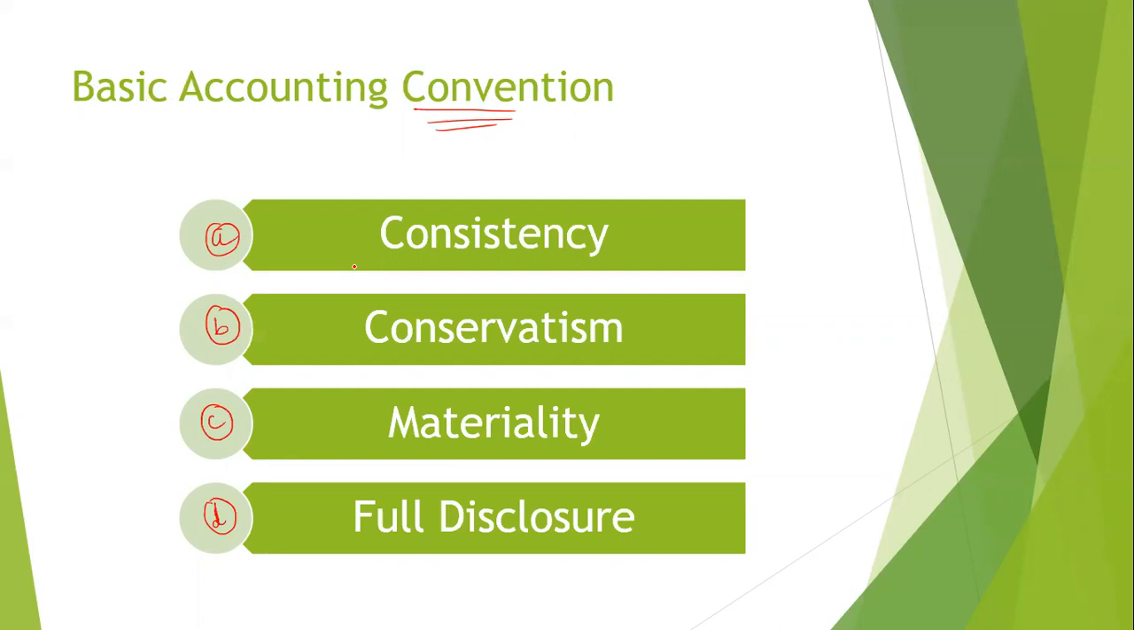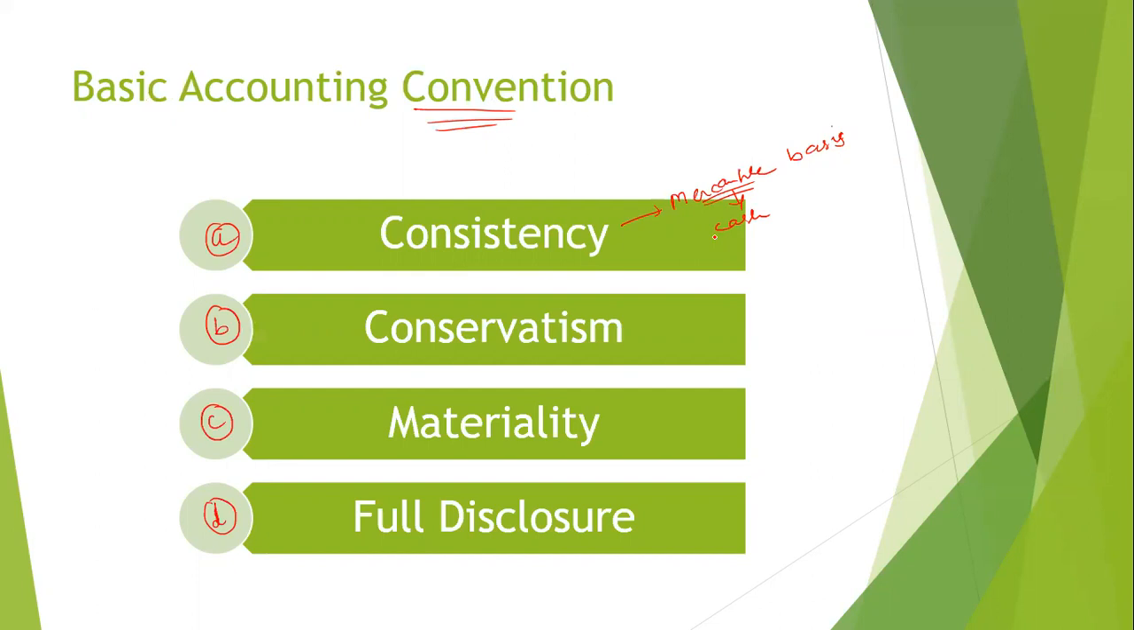The consistency convention says that once the company has decided to follow a method of accounting, then it shall consistently follow the same method. So let us take an example that a company is following the mercantile basis of accounting. So they should maintain the accounting properly based on the mercantile basis only. And if they want to change, then they have to disclose. Suppose they want to change from mercantile to a cash basis, then they have to disclose in the accounts that they are going to change. So this is what consistency is about.